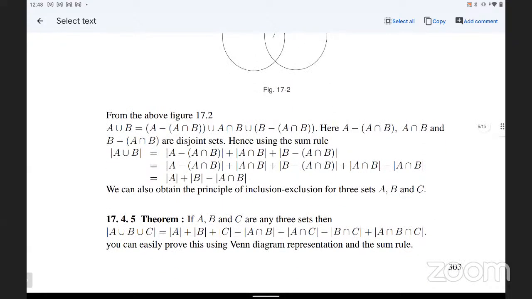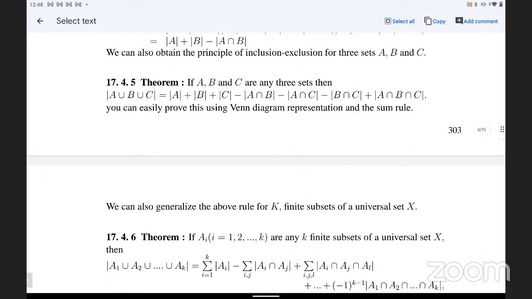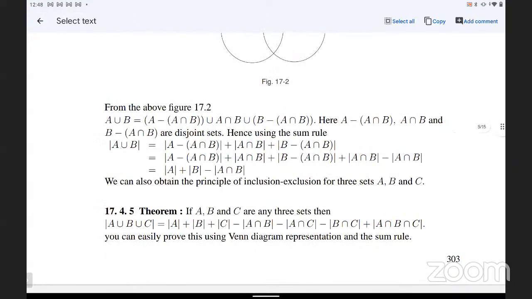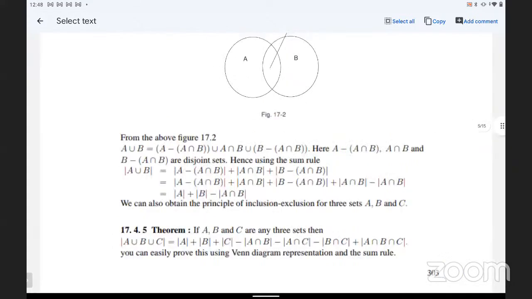That is the same theorem you studied in intermediate; the same theorem we are studying again here. That's all, up to 7.45, 4.5. Once you review, if you have any doubts, please ask me. I give two minutes.